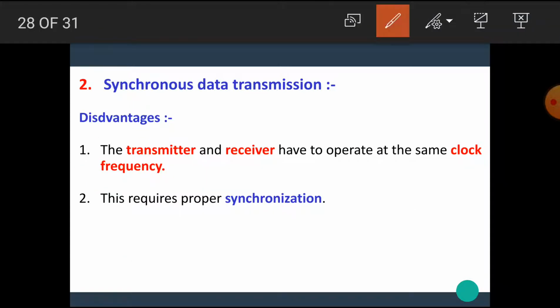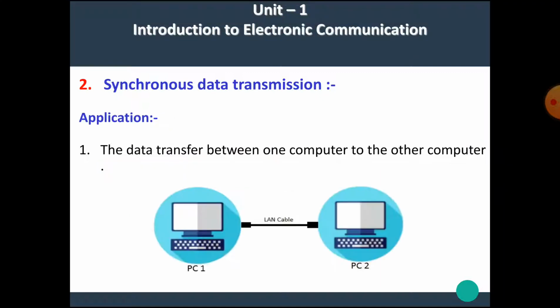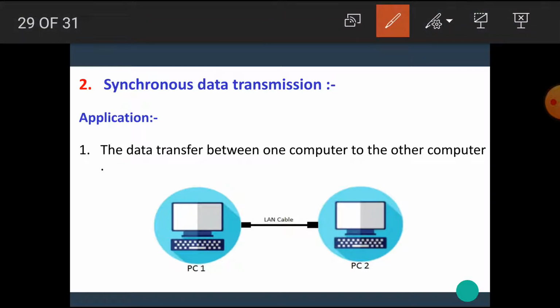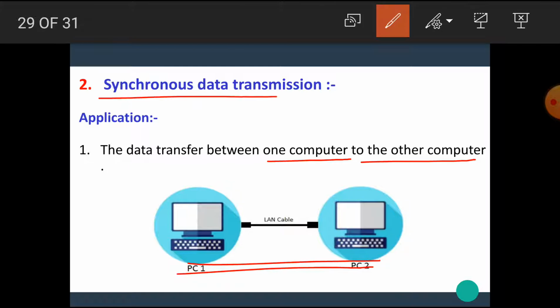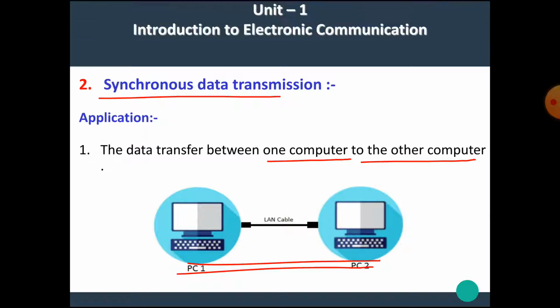The disadvantage of synchronous data transmission is that the transmitter and receiver have to operate at the same clock frequency. This requires proper synchronization. The application of synchronous data transmission is the transfer of data from one computer to another computer. This type of transmission is an example of synchronous data transmission.